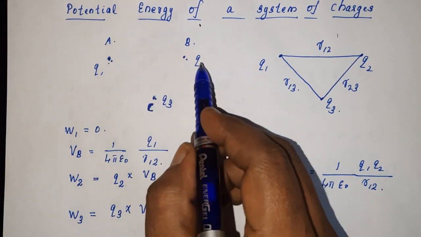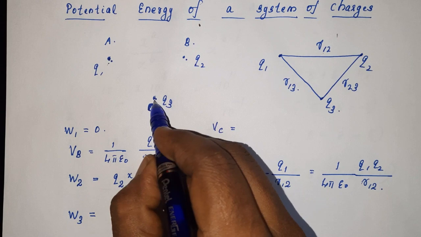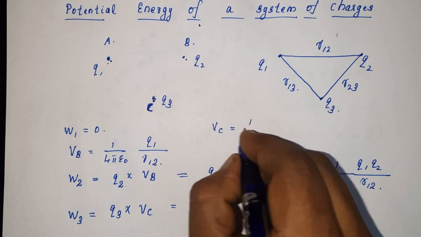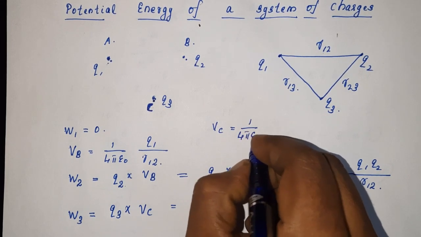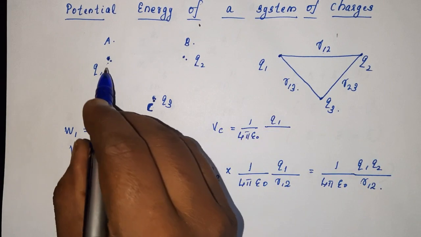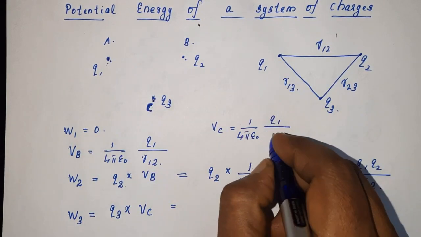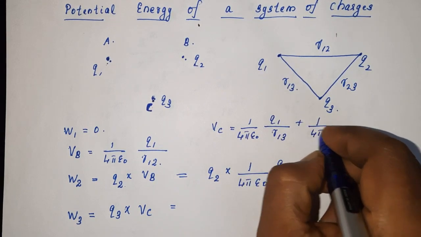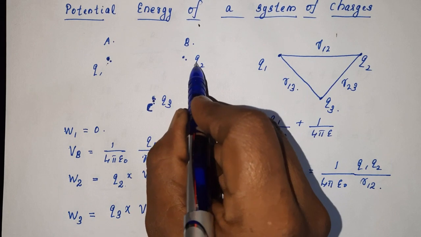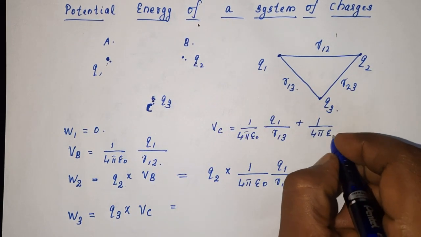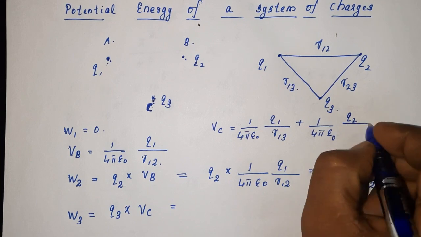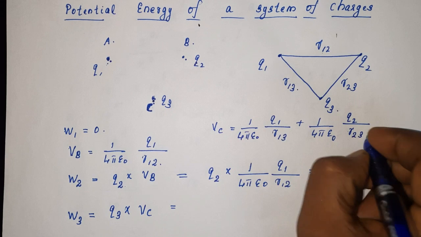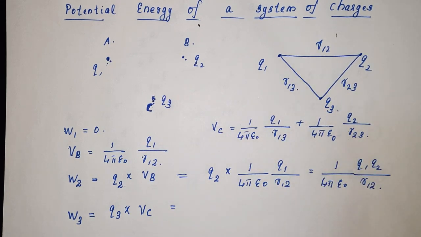The charges Q1 and Q2 produce potential at C. The potential due to Q1 is 1 by 4 pi epsilon 0 Q1 divided by the distance we marked as R13, plus 1 by 4 pi epsilon 0 into Q2 divided by the distance we marked as R23, the potential at C due to the charge Q2. So, this is the potential at C.